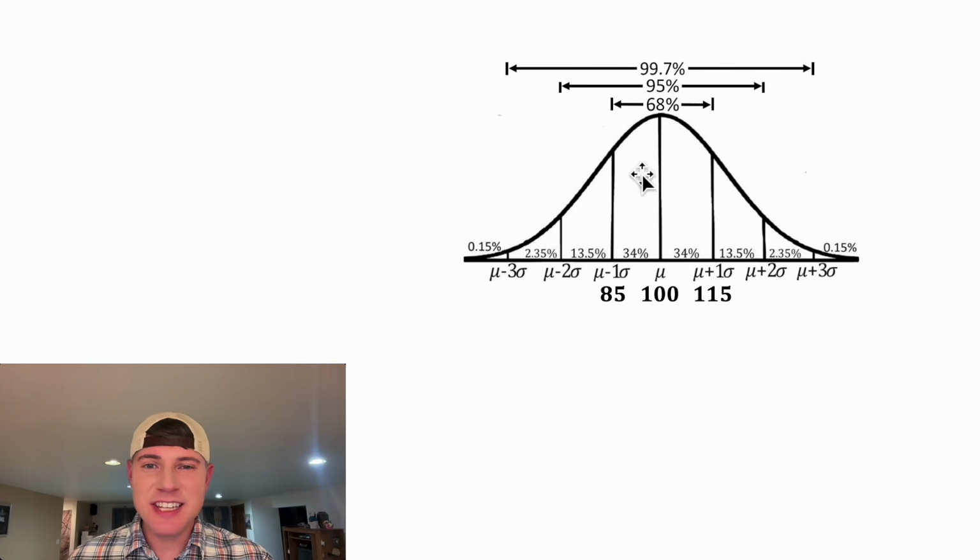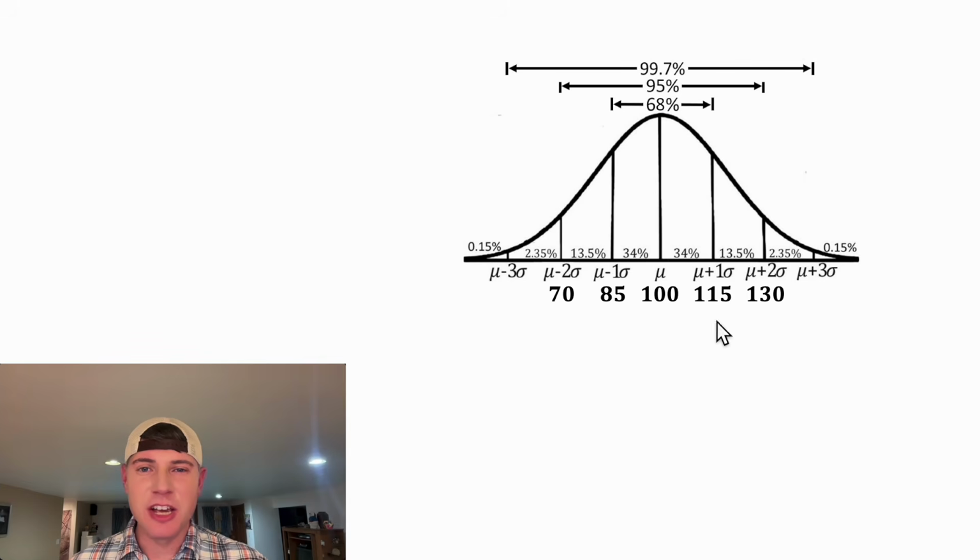That means about 68% of the population has an IQ between 85 and 115. And then we go out another standard deviation, and about 95% of the population has an IQ between 70 and 130. And then we go out another standard deviation, and about 99.7% of the population has an IQ between 55 and 145. I just learned this. This is how IQ is defined with a normal distribution.